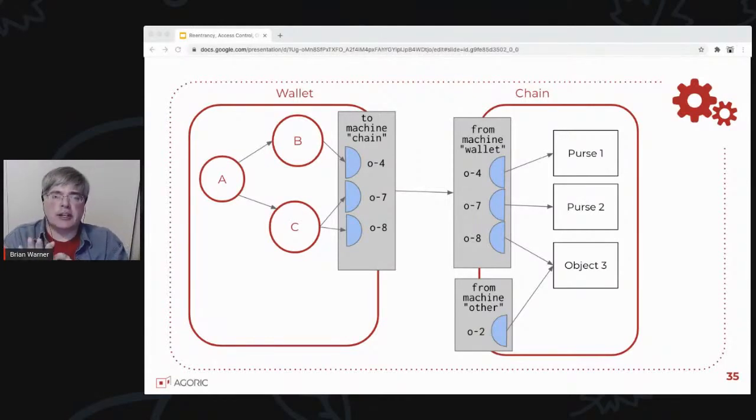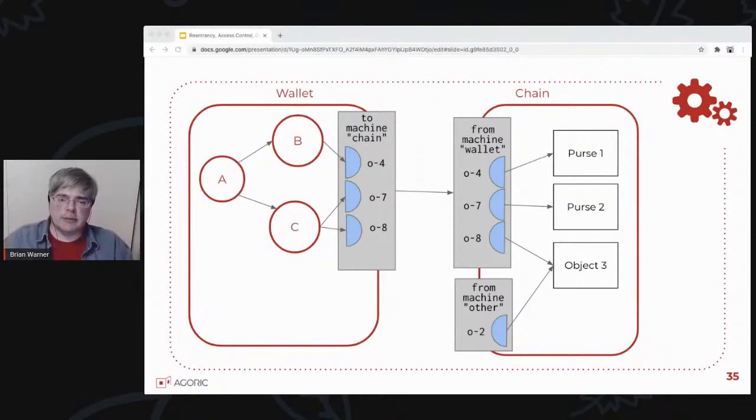No messages from the wallet machine are allowed to access anything that's not inside the C-list. So this is now enforcing the fact that the machine as a whole can talk to this set of objects, and within that machine, some other mechanism decided it wanted to send something to a particular object.